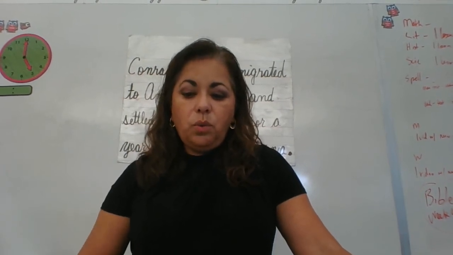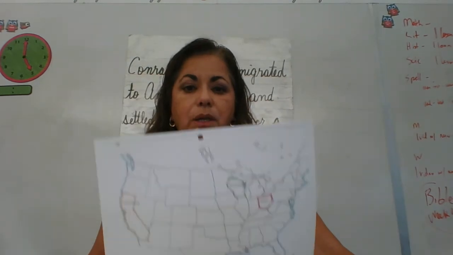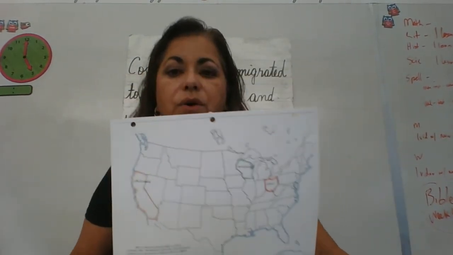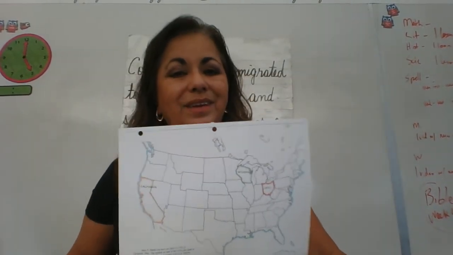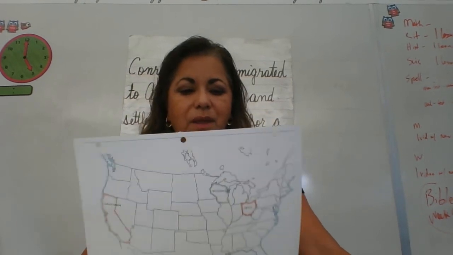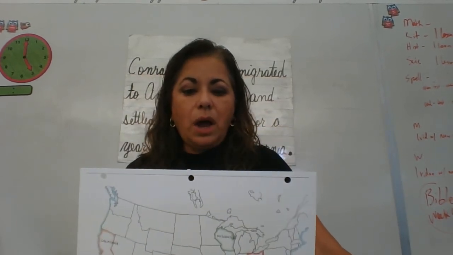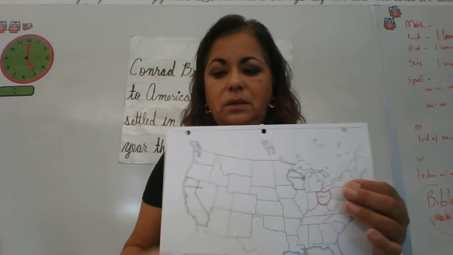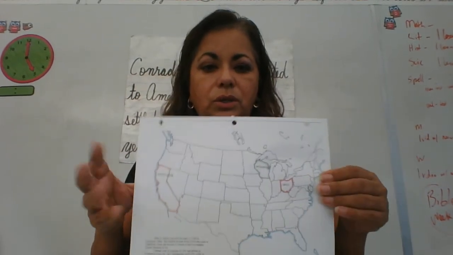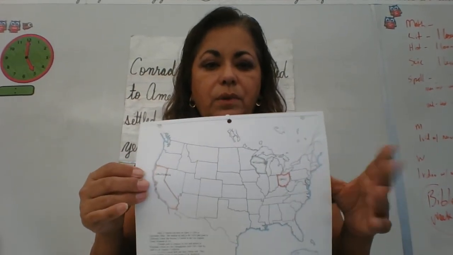You should know what this map of America looks like. You should know where California is because we live there. We live in California. And you should know where Wisconsin and Ohio are. You should know that there's two oceans, one on each side of America, okay?